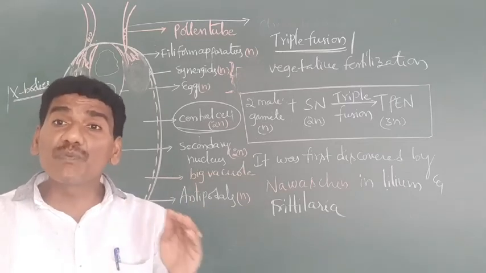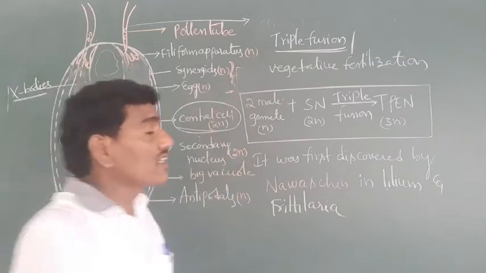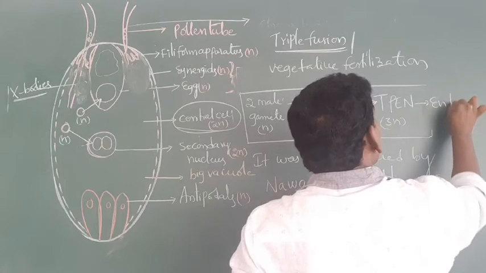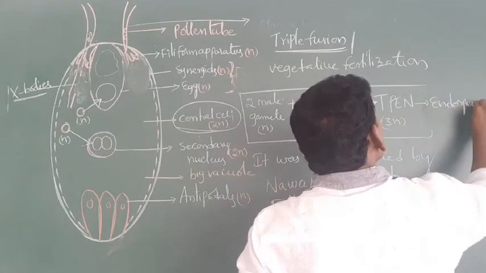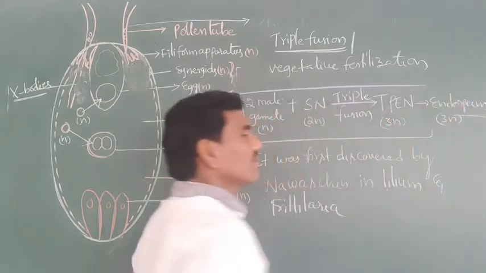In angiosperms, the product of triple fusion is endosperm. The ploidy of the endosperm is 3n.